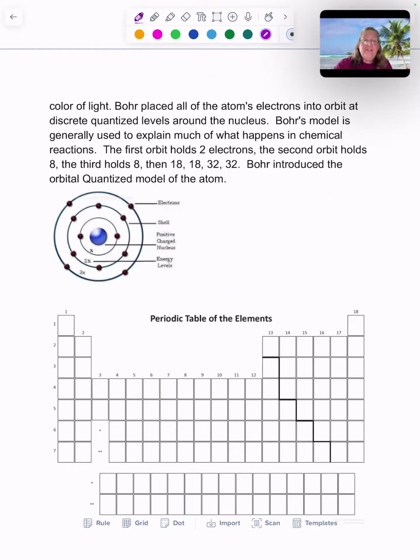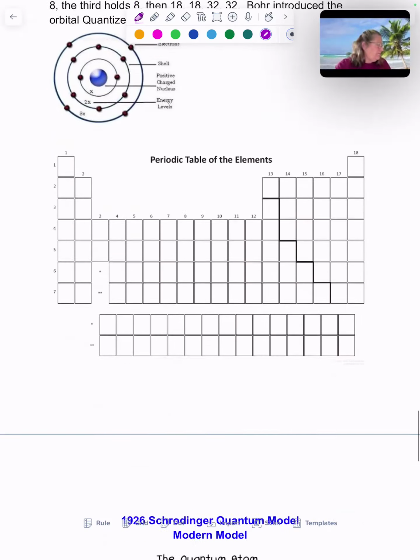The third row, 8. So do you really have to remember 2, 8, 8, 18, 18, 32, 32? No, you just look at the rows on the periodic table. And remember those bottom 2, the rare earth metals, those fit into that gap on the periodic table. So there's starting to be some patterning to not only how the elements react, how the periodic table is set up, but to how those electrons function.